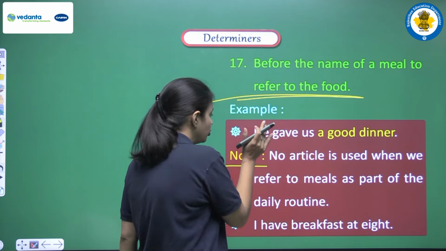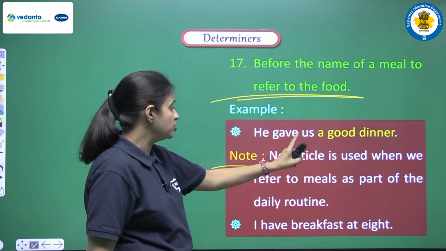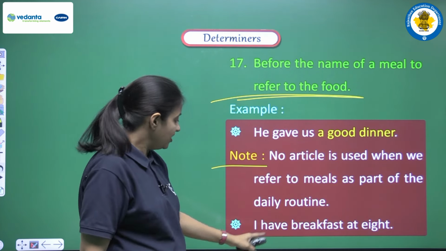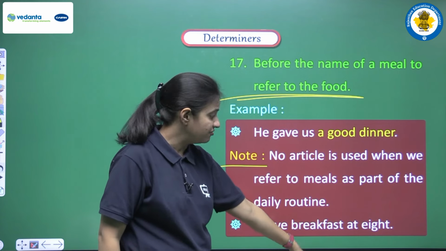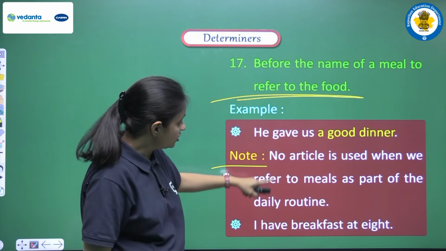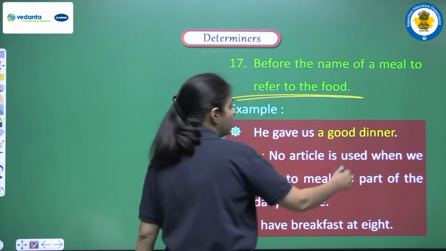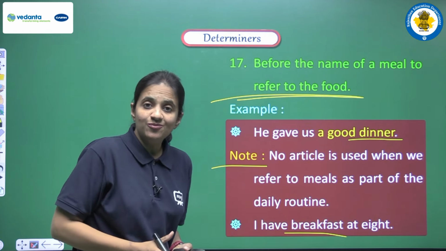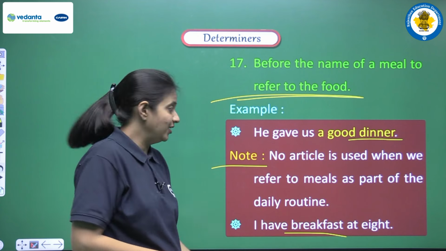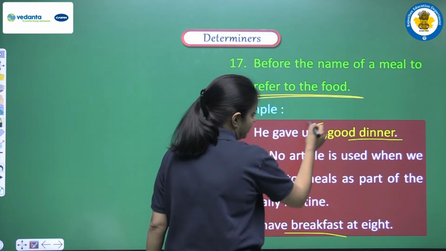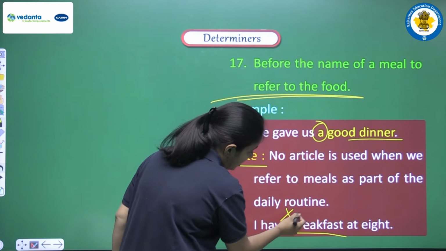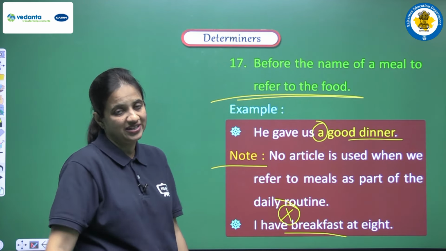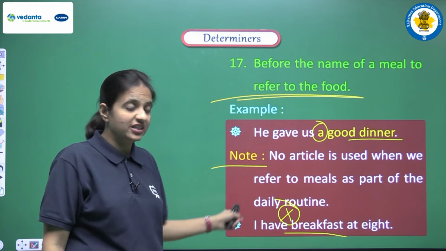So here we have to note this thing that no article is used when we refer to meals as part of the daily routine. Like if we are having the sentence, I have breakfast at 9. Observe these two sentences very carefully. Here we are having dinner, here we are having breakfast. Both are meals, both are food of our daily routine, but here we are having an article, and before breakfast we are having no article. Why? What is the difference? This is the most important thing to understand, the difference between these two sentences.